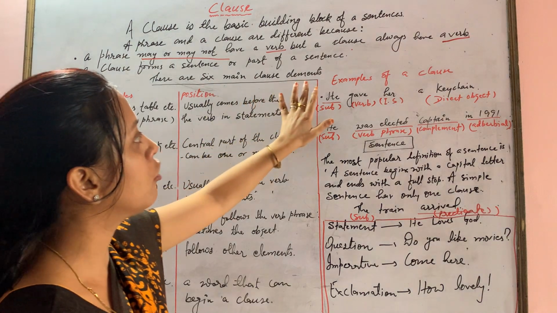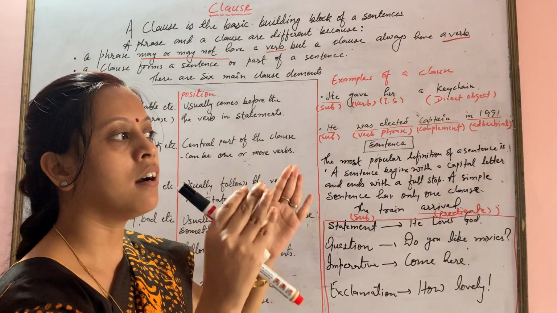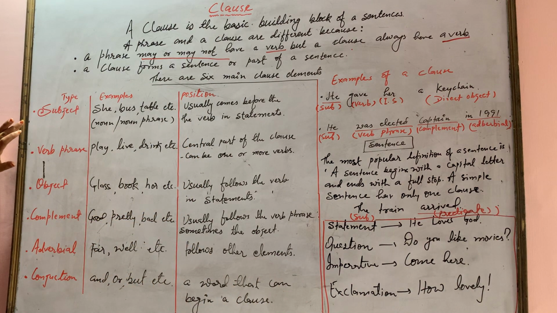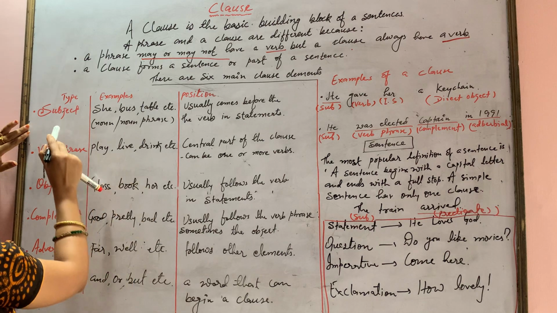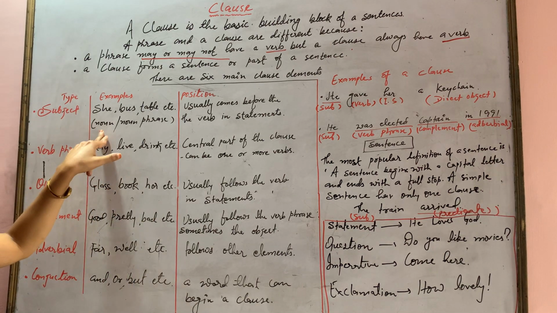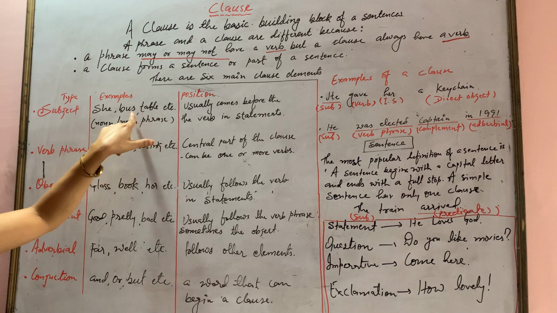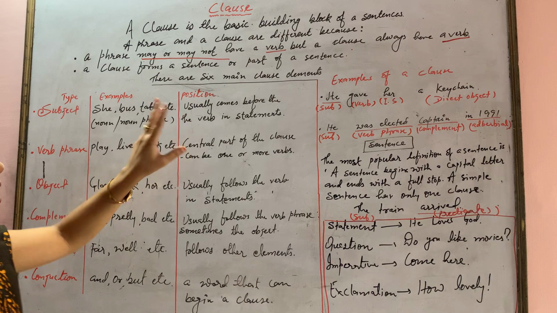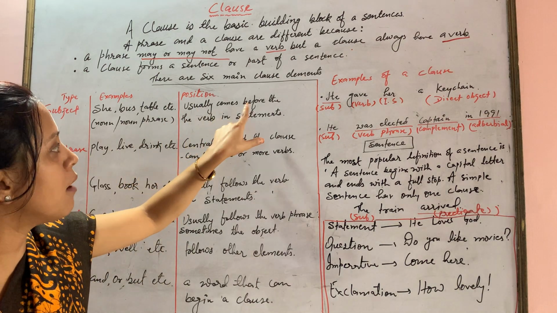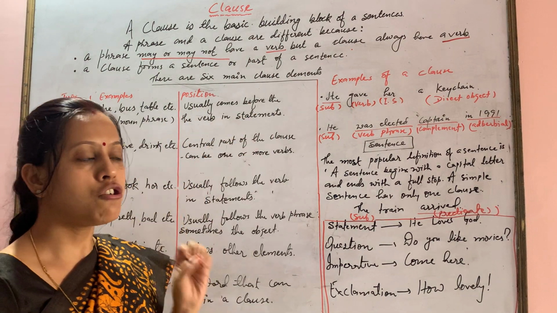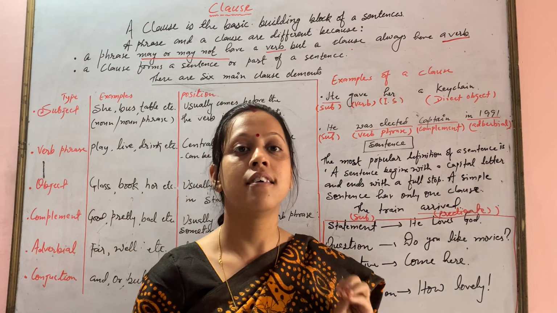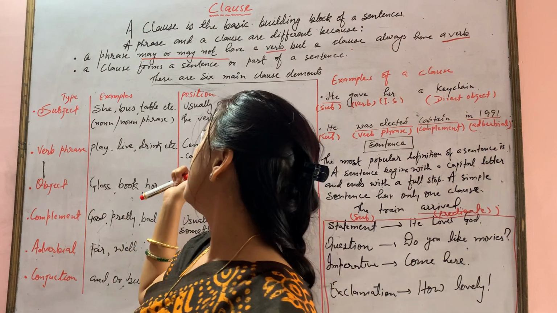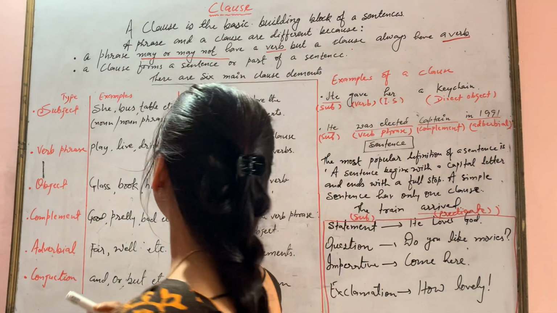So there are 6 main clause elements. Let us see what the elements of a clause are. First, we will see the subject. Subject can be a noun, she, or a noun phrase: bus, table, chair, blackboard, etc. Where is its position? It usually comes before the verb in a statement.